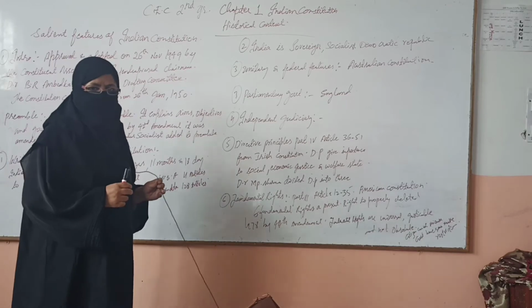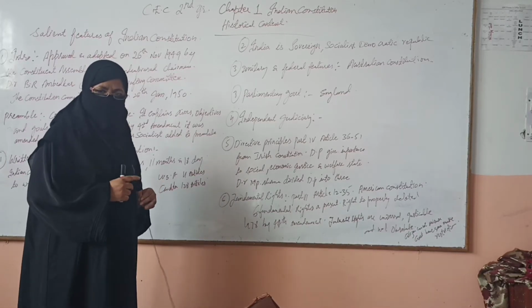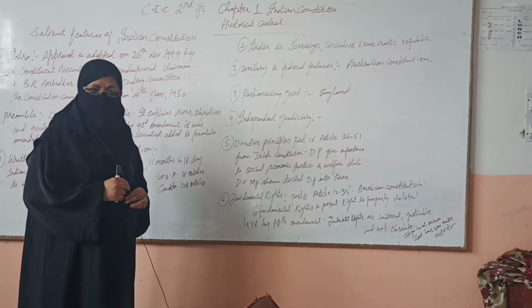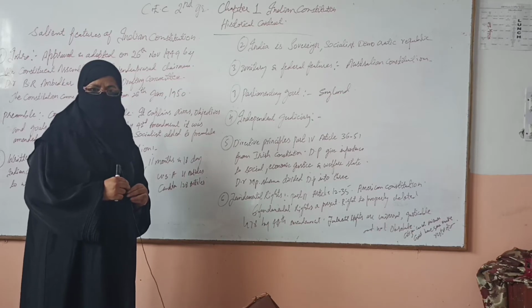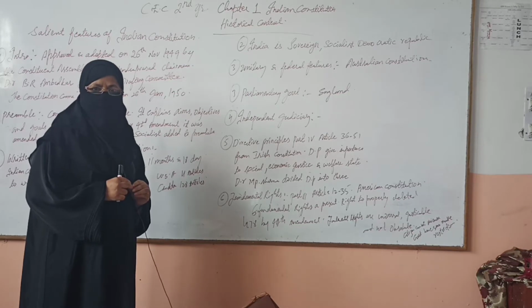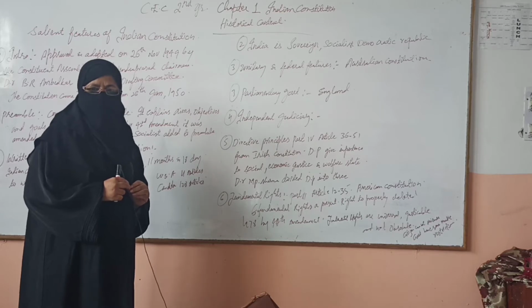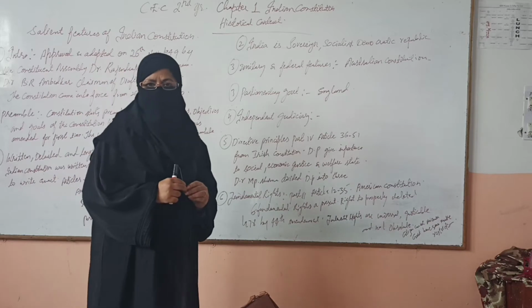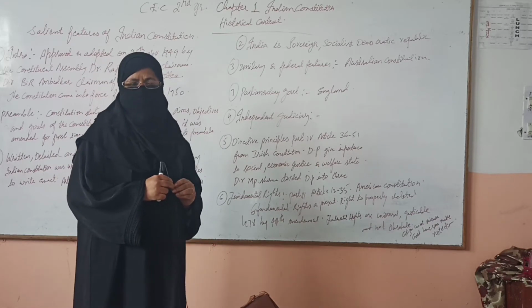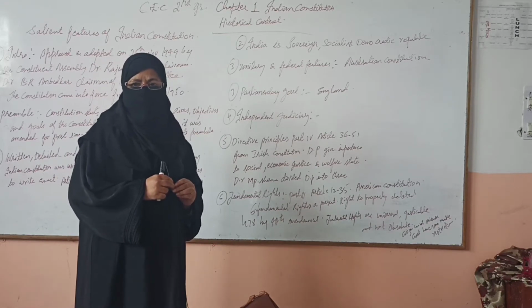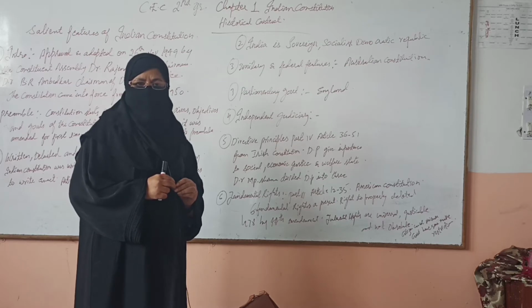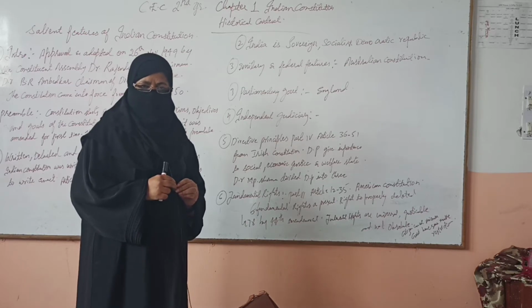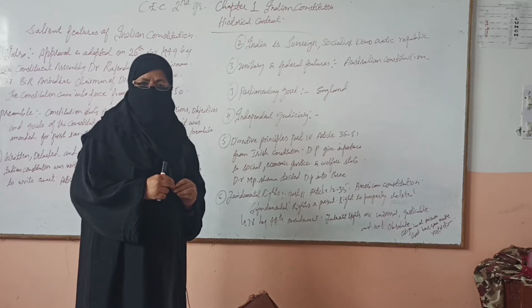In your previous topic, we studied the Indian Constitution and the history of the Indian Constitution. The history of the Indian Constitution began with the national movement. This national movement was divided into three phases: the moderate phase, the extremist phase, and the Gandhian phase. All the leaders of the three phases made relentless efforts to achieve independence. Finally, in the Gandhian phase, under the leadership of Mahatma Gandhi, we achieved our independence.